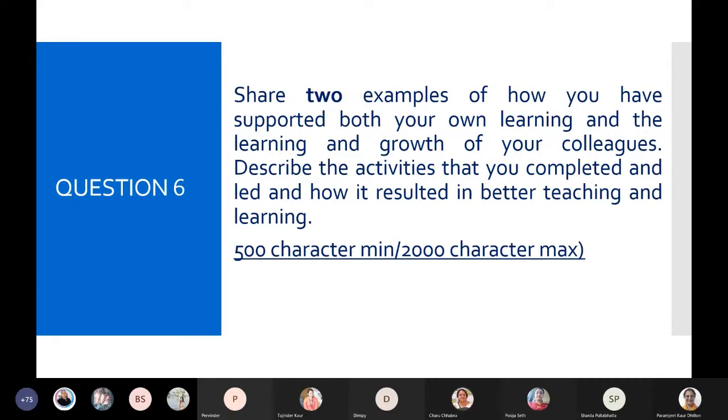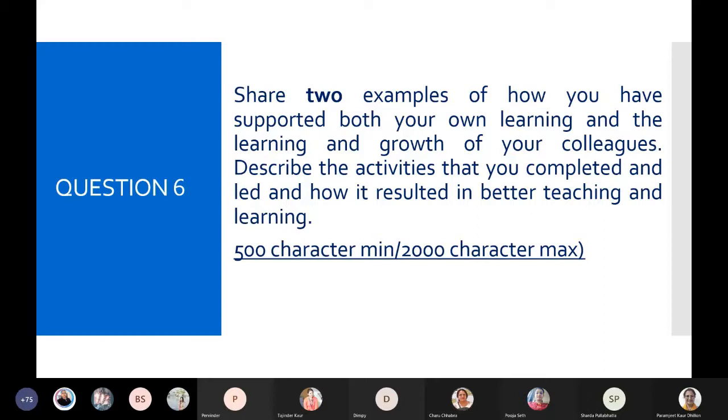And the last question is question number 6. Share 2 examples of how you have supported both your own learning and the learning and growth of your colleagues. So we have to give 2 examples. Describe the activities that you completed and led and how it resulted in better teaching and learning. So for supporting your own learning, we can mention here the MCE, MOS, MTA. We have done it, so we can mention one example that way.